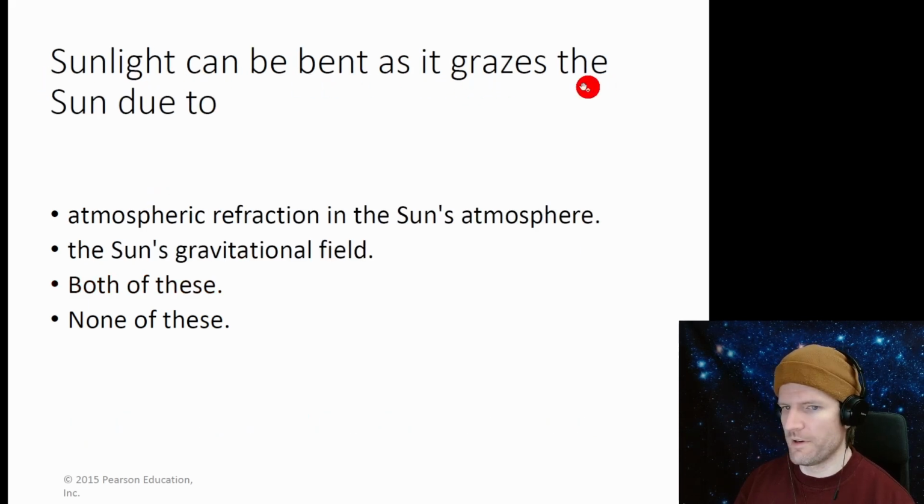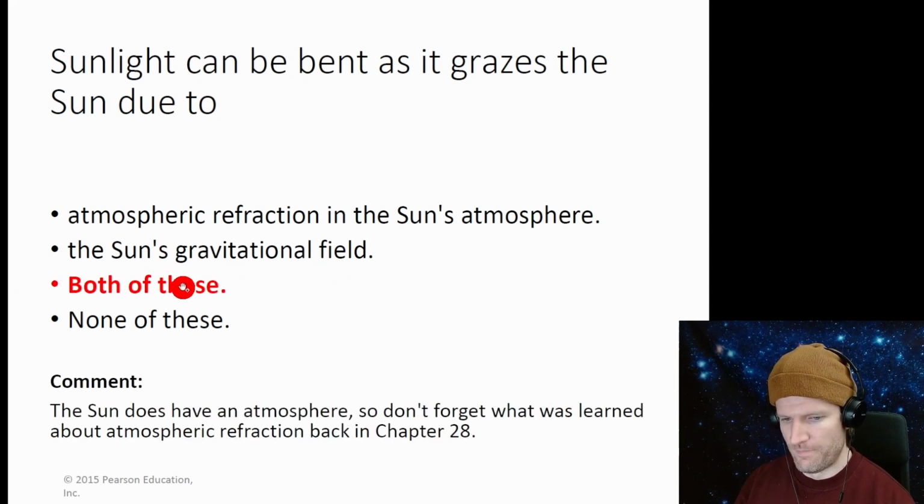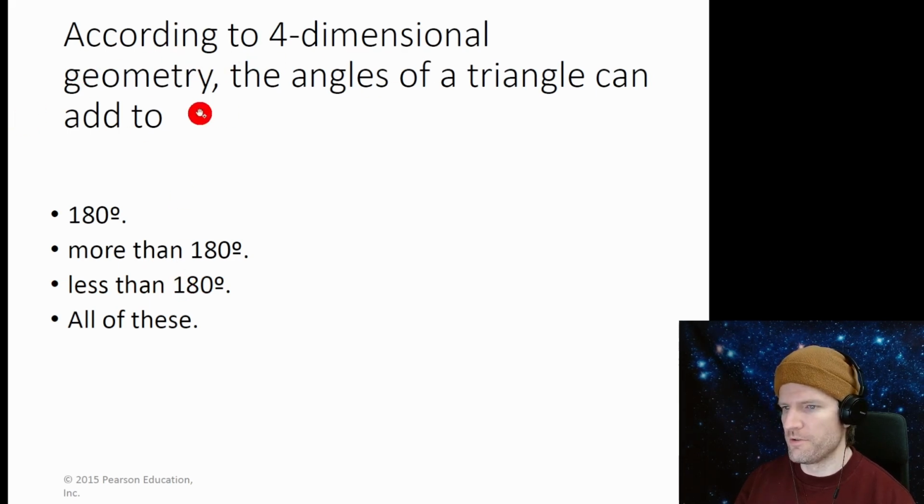Sunlight can be bent as it grazes the sun due to atmospheric refraction in the sun's atmosphere. That's not related to today's topic, but that sounds true. The sun's gravitational field, that's general relativity, says that's true. So both of them. According to four-dimensional geometry, the angles of a triangle can add to... if it's four-dimensional flat, then the triangle angles will be 180. If it's four-dimensional geometry that's warped, it could be more or less than 180. So it could be all of these.